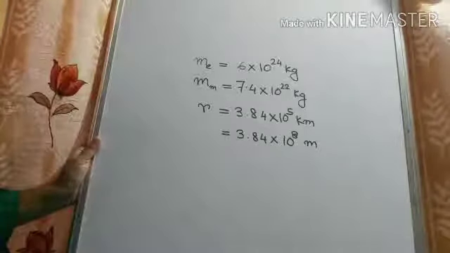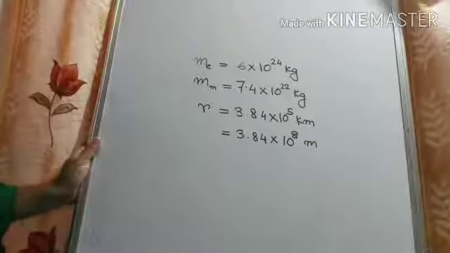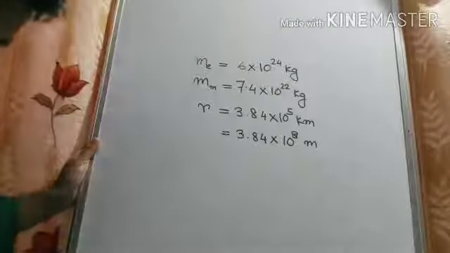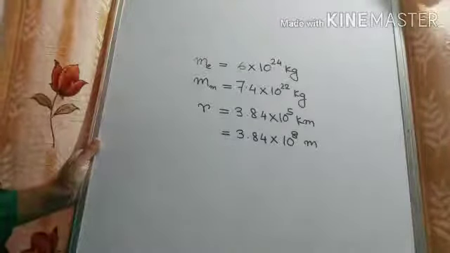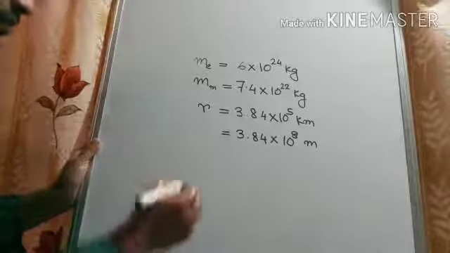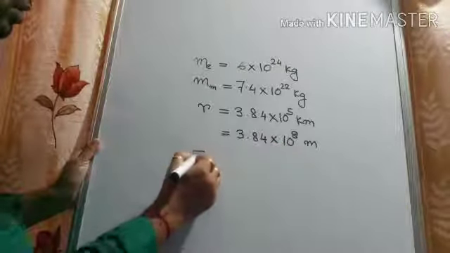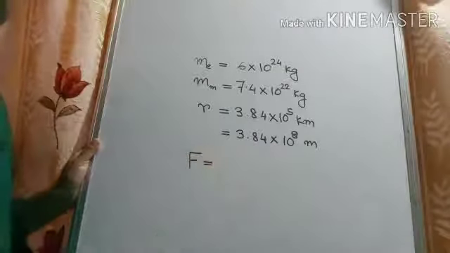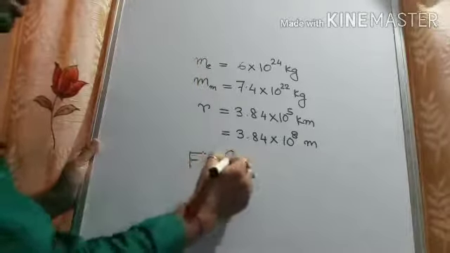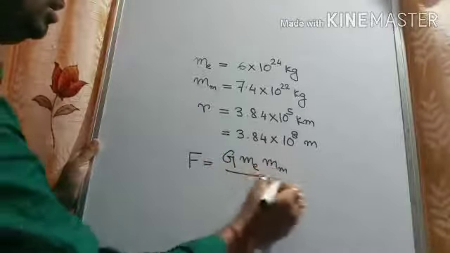Here you have to find out the force that is exerted by the earth on the moon. Take capital G equal to 6.7 into 10 to the power minus 11. Here R is given, 3.84 into 10 to the power 8 meters. So F, the force acting between the two bodies, earth and moon, will be G ME into MM by R square.